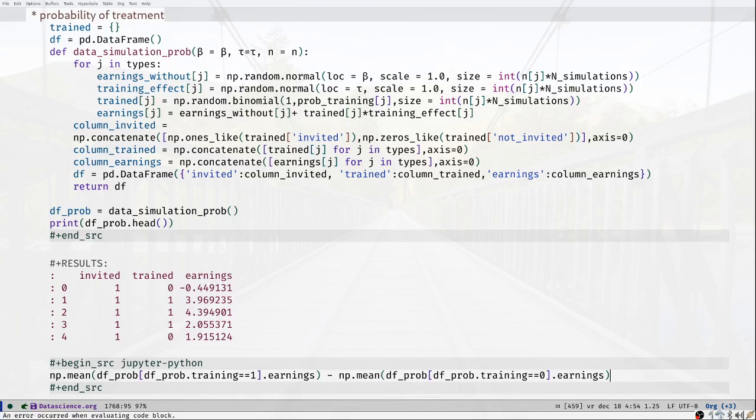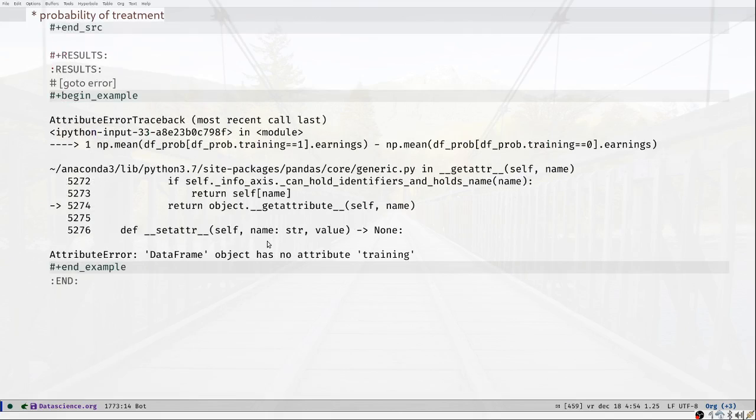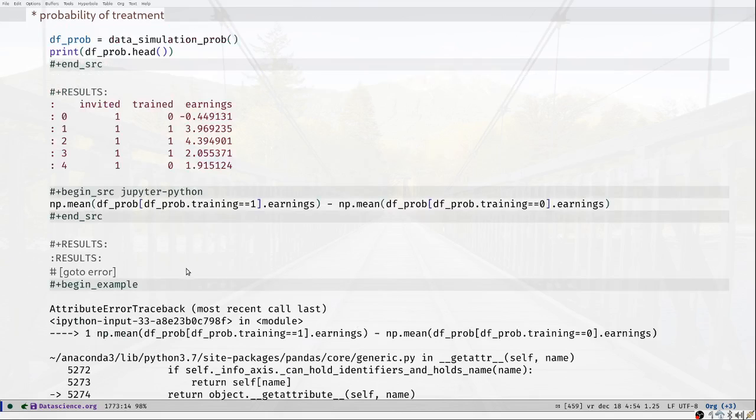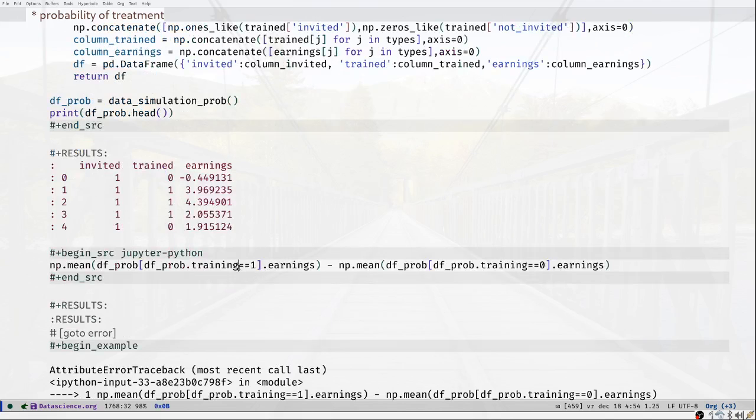And if I simply subtract these two conditional means, oh, I made a mistake. So what did I do wrong? The data frame has no training. Oh, what did we call it in the data frame? It's trained, sorry, my mistake. So it's not training, it is trained, and I made the same mistake here. It should be trained.